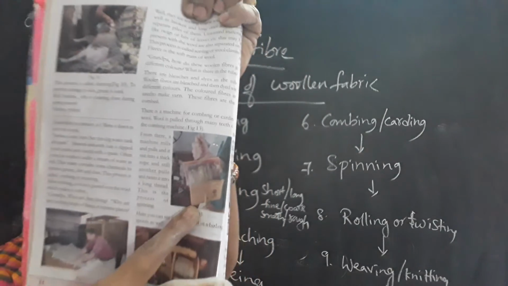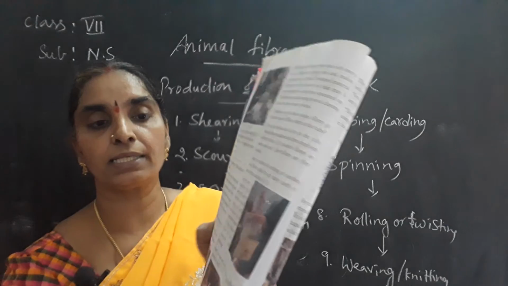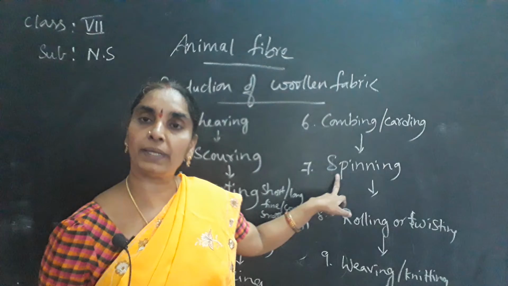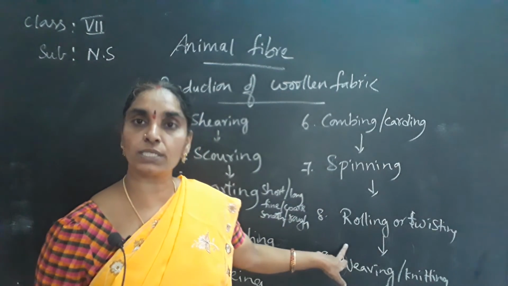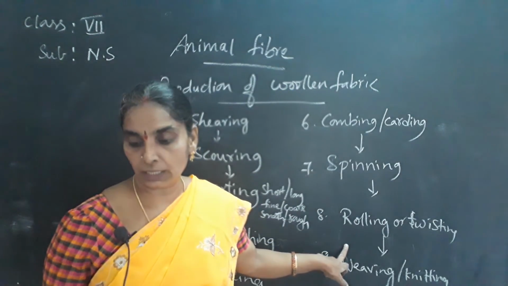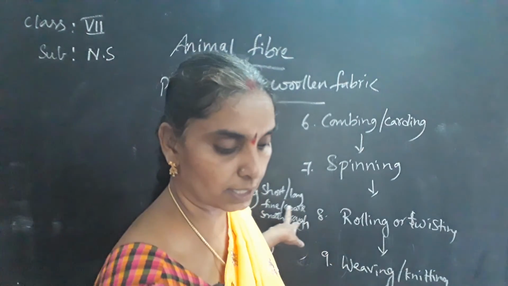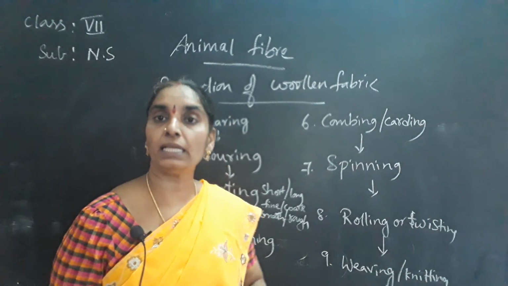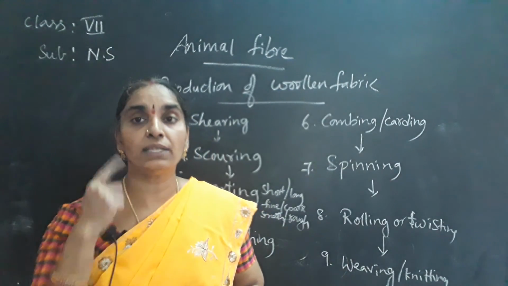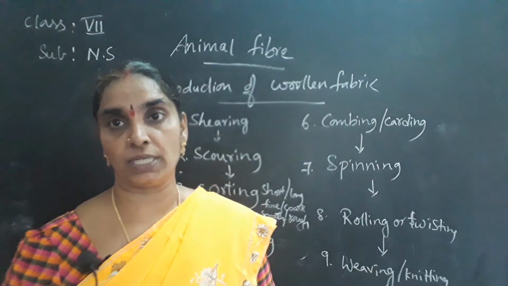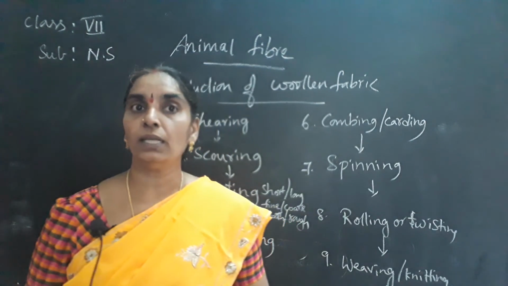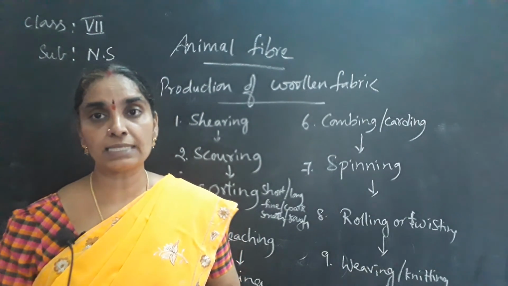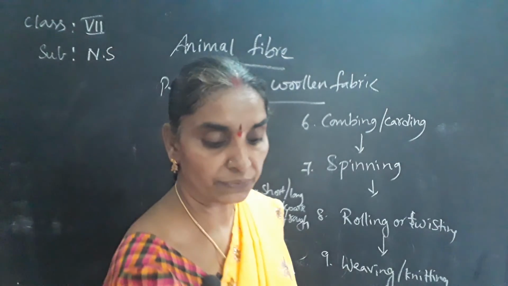Okay. So in fact, you can observe this, and afterwards, spinning is done on the spinning machines, or takli or charkha is also used to spin into yarn. The yarn produced is rolled over the spools, and this process is continued with the weaving or knitting. The knitting involves the knitting needles, and the weaving is done over the weaving machines. Okay, so you know very well that looms are used for the weaving process. Last year only, you have studied about the weaving machines.